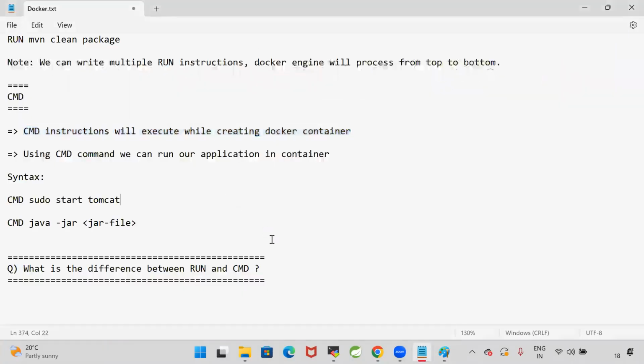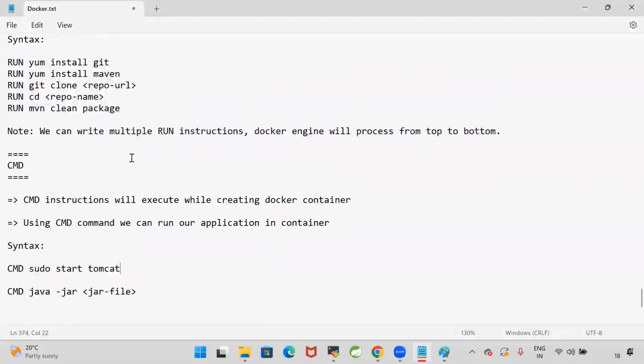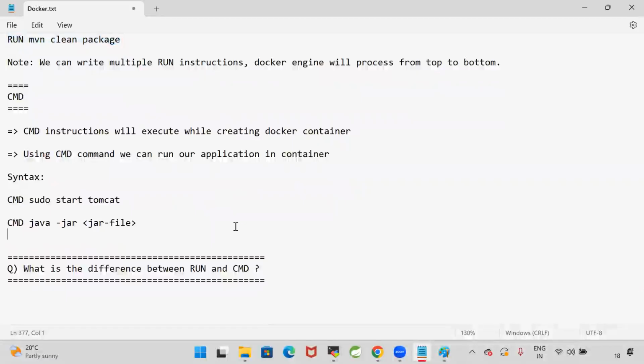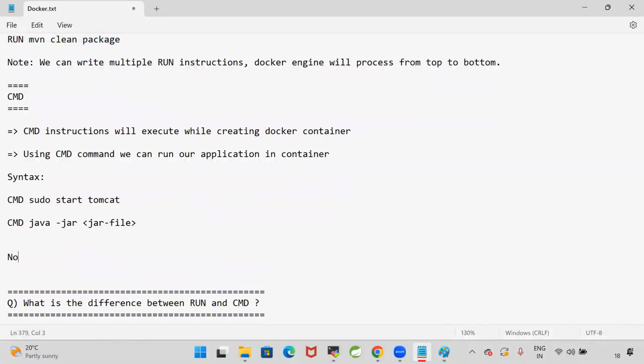Okay, guys. Now here in a Docker file, we can write multiple run instructions. Docker engine will process from top to bottom. All the run instructions will be executed. Whereas if you go for CMD, Docker will process only last CMD instruction. You can write multiple CMD instructions in the Docker file, but all the CMD instructions will not execute.